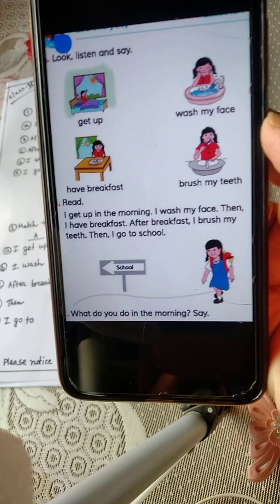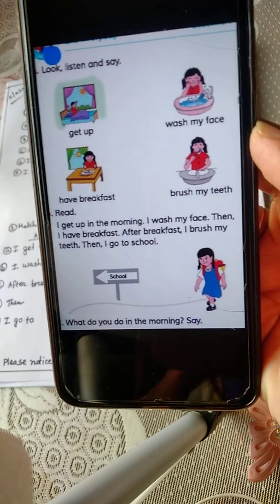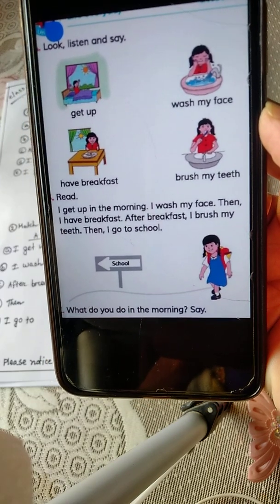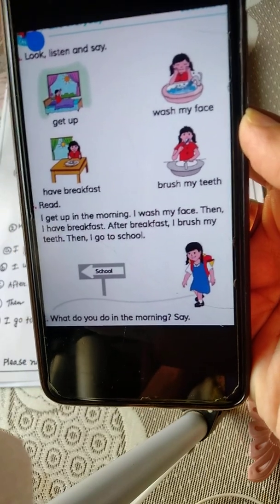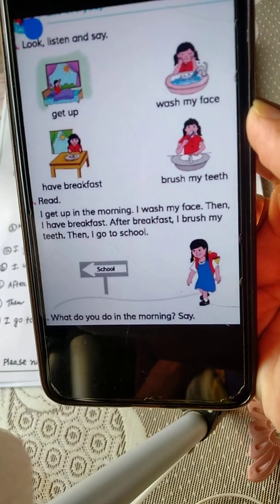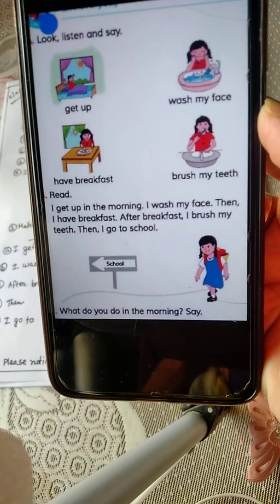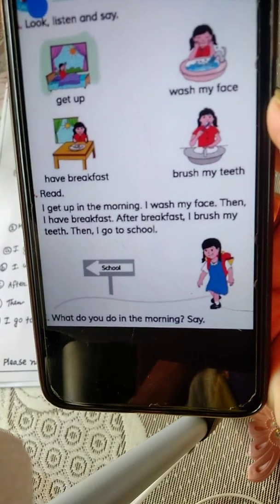Please open page number 50, unit 25 and read with me, okay? I'm starting. I get up in the morning, I wash my face, then I have breakfast. After breakfast, I brush my teeth, then I go to school.